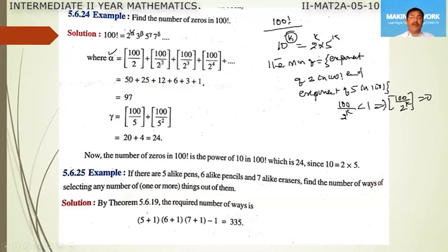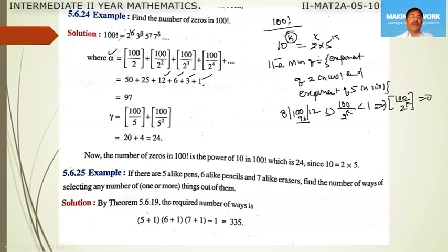100 by 2 square, 100 by 4, 25. 100 by 2 cube, 100 by 8. So 100 by 8, 12 point something. So the bracket of 12 point something is 12. Next, bracket of 100 by 2 power 4 is 6. Bracket of 100 by 2 power 5 is 3. Bracket of 100 by 2 power 7, the next term becomes 0.